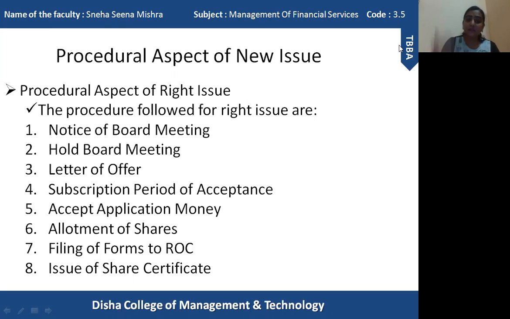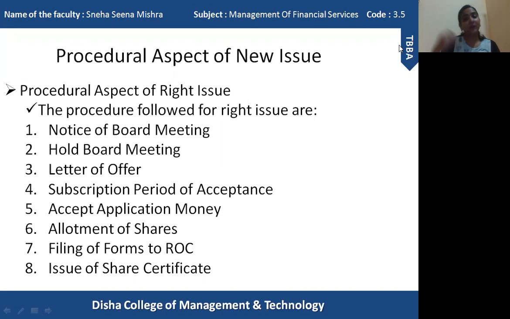Okay, so this is the process of a rights issue, starting from holding the board meeting. Each and every procedure needs to be followed strictly, because a specific number of days is mentioned within which each step must take place, whether it is the board meeting, the allotment of shares, or the filing of forms to the ROC. Each and everything must be done within that specified time period.